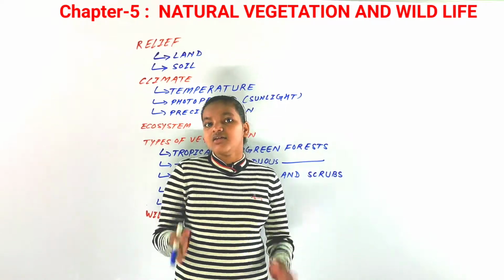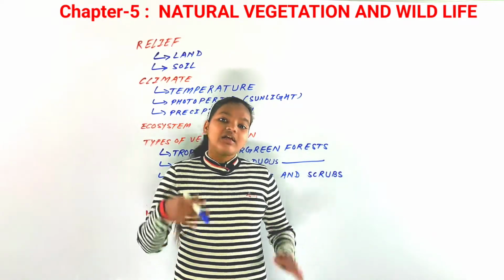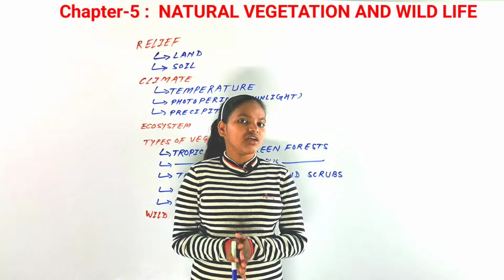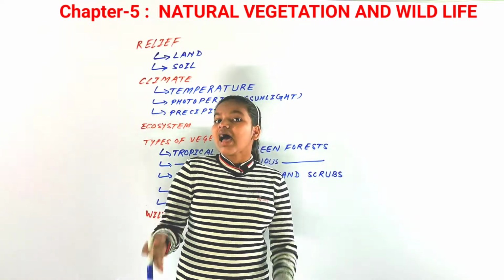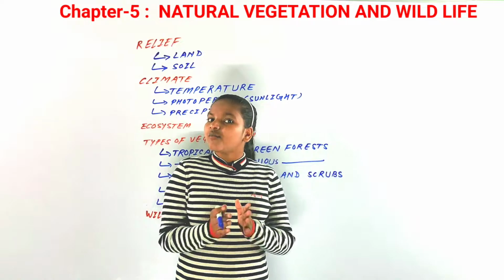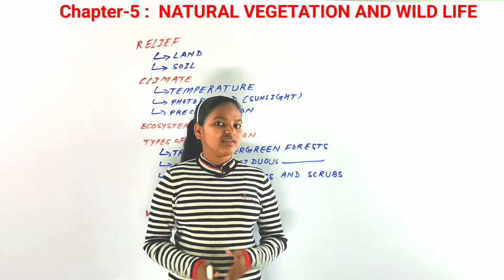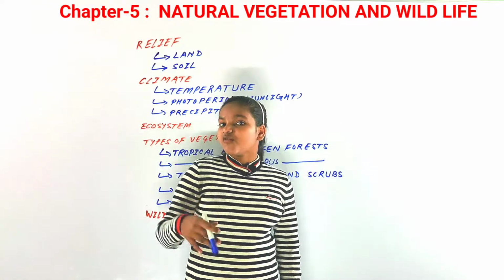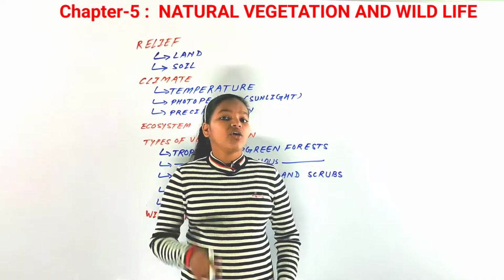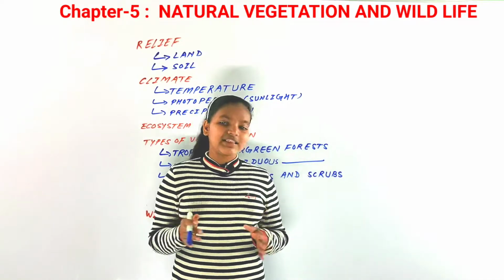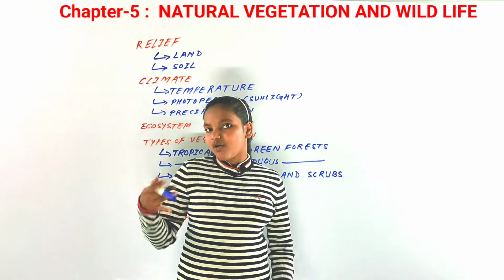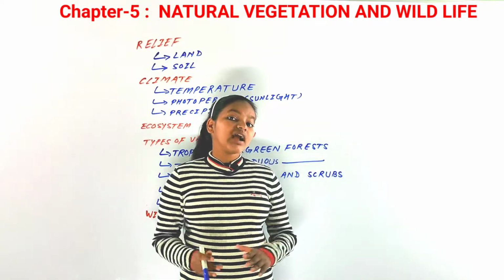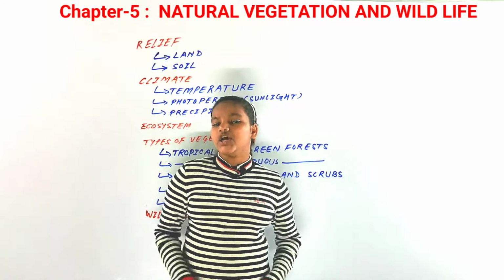There are also about 90,000 animal species, because we are going to discuss natural vegetation as well as wildlife of our country. In natural vegetation there are about 47,000 species of plants, and of those, 15,000 species are flowering plants that constitute about 6% of the world total. There are also non-flowering plants present in India, like algae, fungi and many more. That is the structure of the natural vegetation.